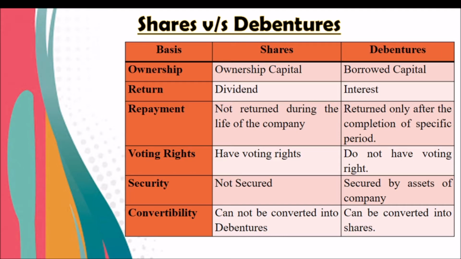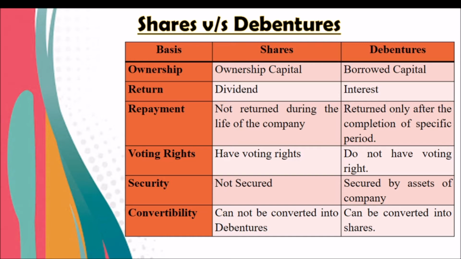And the return for share is what? Dividend, which is part of profit. But the return for debenture is interest. Shares are repaid only at the end of the company, after the lifetime of the company. But debentures are refunded, repaid, or redeemed after a particular period, the maturity period. And shareholders, especially equity shareholders, have the voting right, but no such right is available for debenture holders.